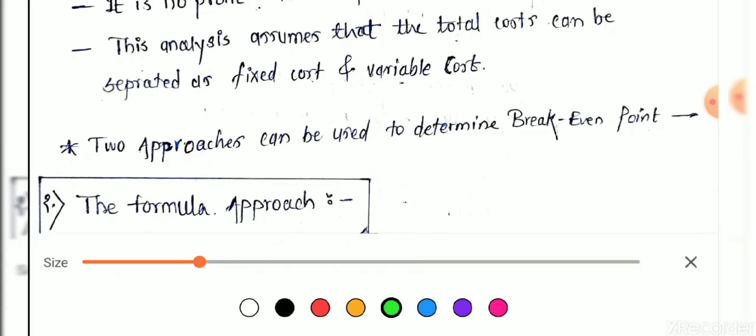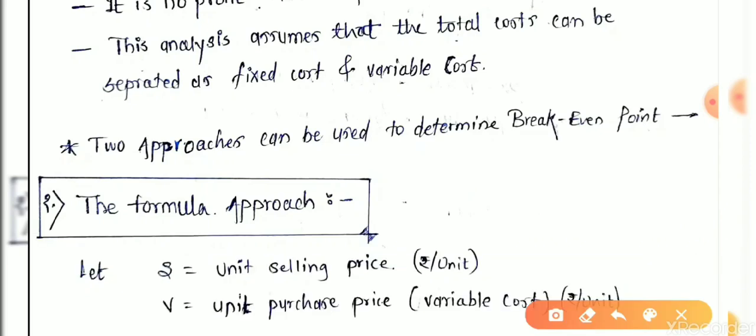Once again, I repeat, this break-even analysis is a very basic and important applicable concept for financial management and business. It is the first applicable concept for starting any business or considering any proposals. It is very simple and basic, but important.